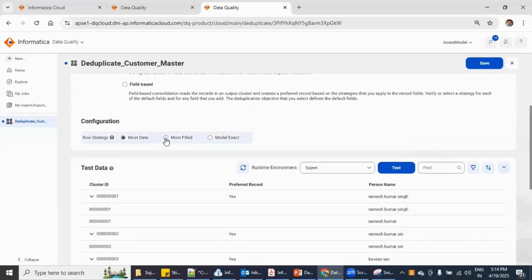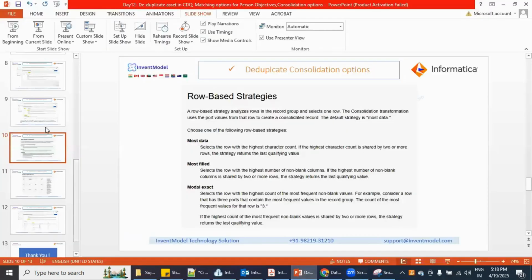Now let's try to click on this most fields. Yes, so now we are discussing most data, most fields and model exact. So let's try to see some theory for that. We have a theory in our slides that we can see to understand this in more detail.